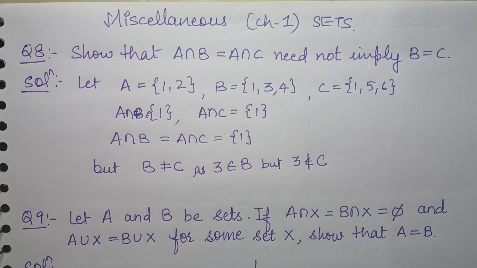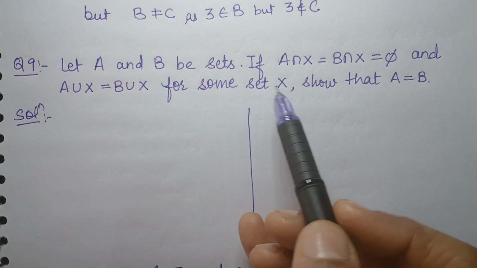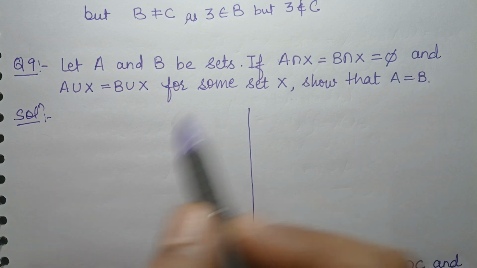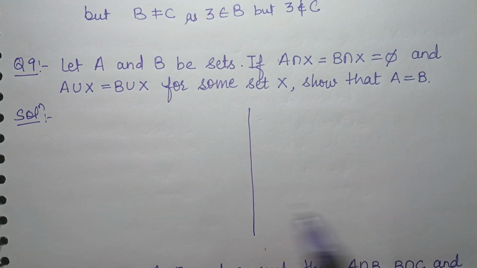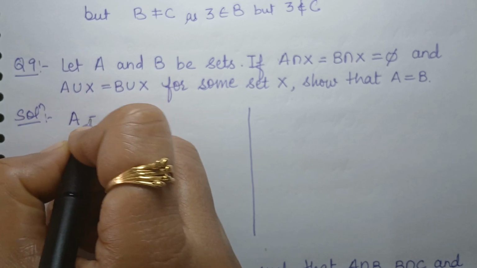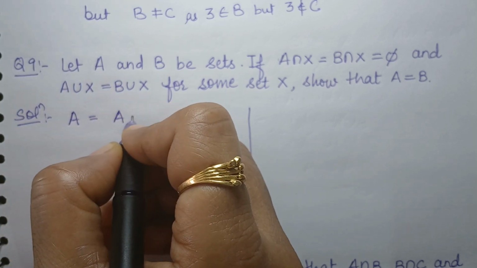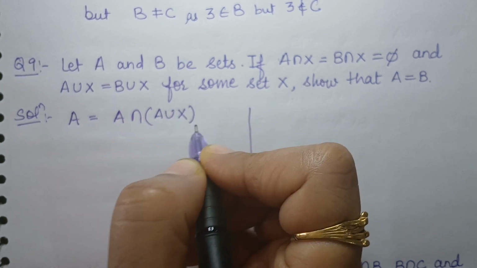Next question: let A and B be sets. If A intersection X is equal to B intersection X is equal to phi, and A union X is equal to B union X for some set X, show that A is equal to B. So here you have to keep in mind that I have to write A in this form: A is equal to A intersection (A union X).